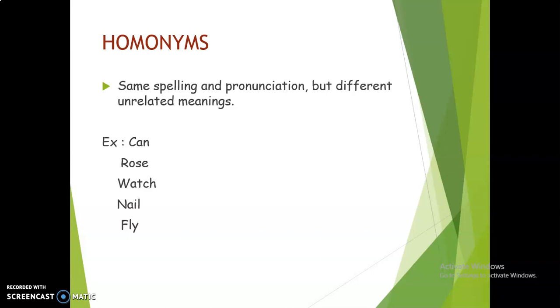Next, fly. Fly is a verb wherein birds fly in the sky, and another usage of fly is the insect, a house fly. Okay, these are examples of homonyms wherein the spelling is the same and the pronunciation is also the same, but the meanings are completely different. Let's see some more examples.